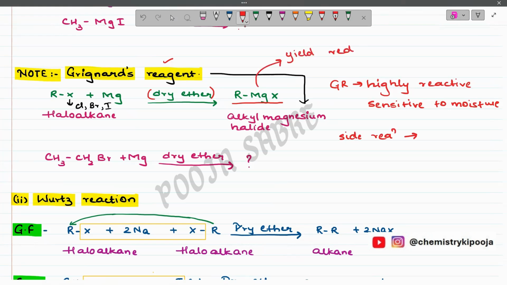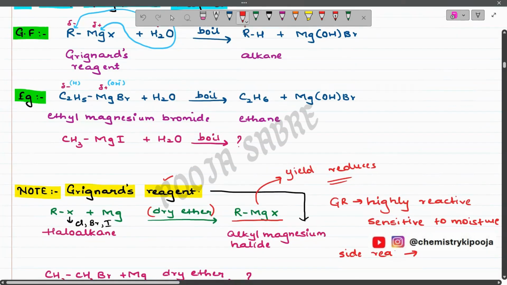That is the reason why, if we are using water, the yield of the Grignard reagent will be reduced. We won't get the desired product in a proper yield, and that is why we need to prepare Grignard reagent in dry conditions. Clear? Now, if it comes in contact with water, then definitely we will get some other product, a side reaction will take place, and we will get the product which is nothing but alkane. The same thing we are going to study in the above reaction.